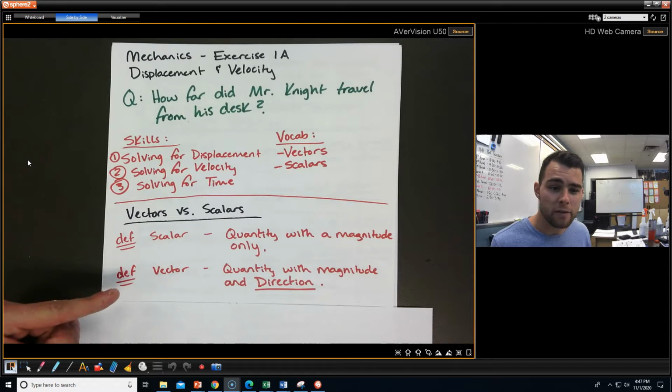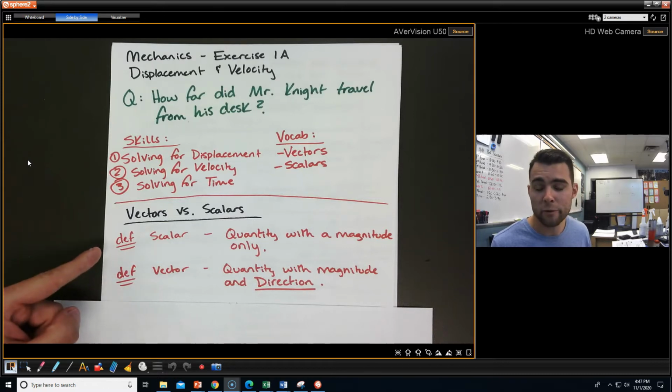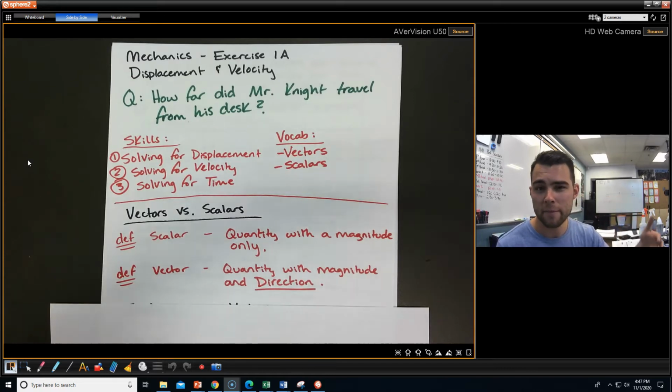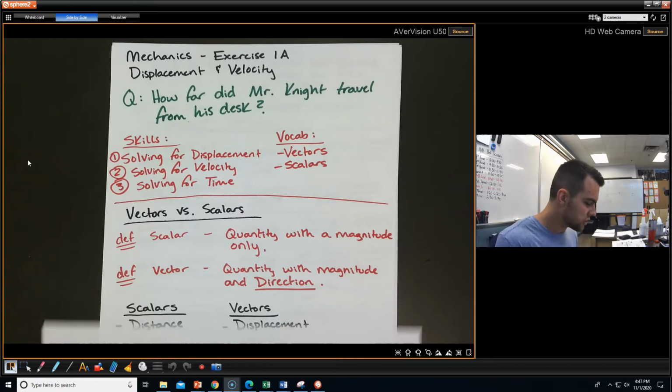So for example, a distance would be a scalar. I went 8 meters, and then I went another 8 meters, and that was 16 meters to get back here. So I traveled a distance of 16 meters. But if I had my direction taken into account, I went that way, and then I came back here to my original position. Well, I'm 0 meters from my original starting position. So vectors have a direction.